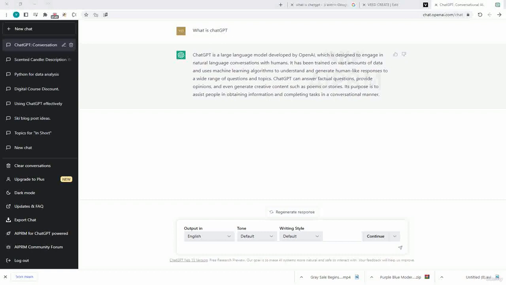Some more limitations that ChatGPT has: sometimes it struggles to understand the basic context and meaning of our words. It also doesn't understand sarcasm and jokes, so don't use jokes with it.